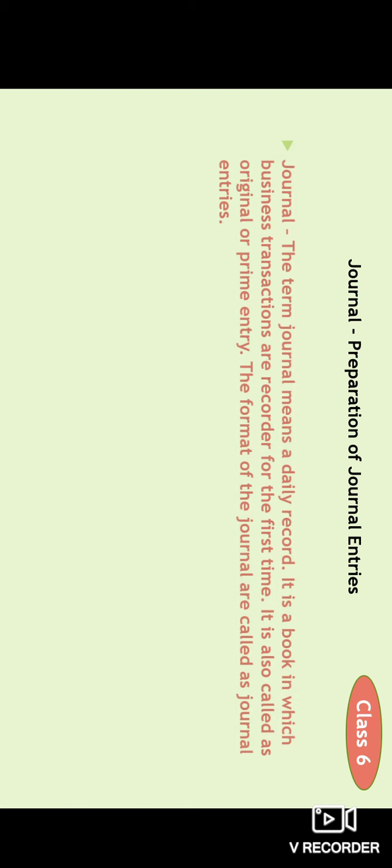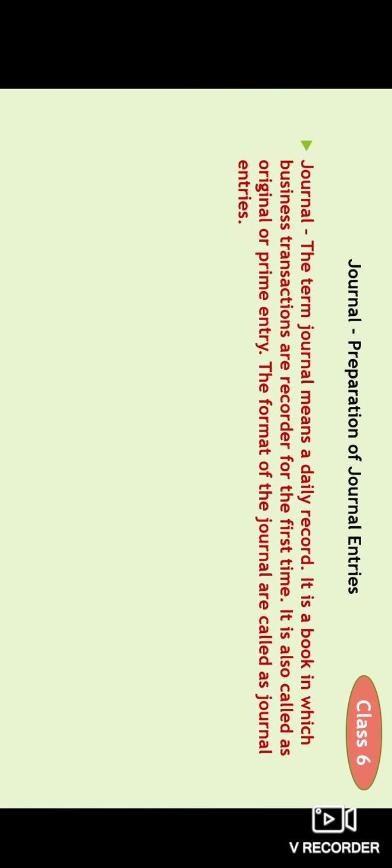In class 6 we will study journal and the preparation of journal entries. Let's talk about the journal first. The term journal means a daily record. It is a book in which business transactions are recorded for the first time. It is also called the original or prime entry.